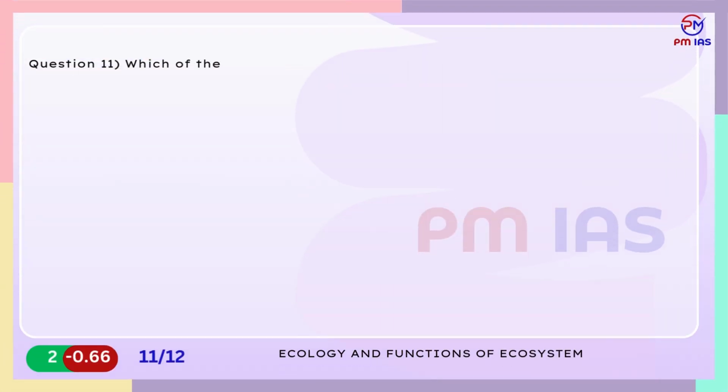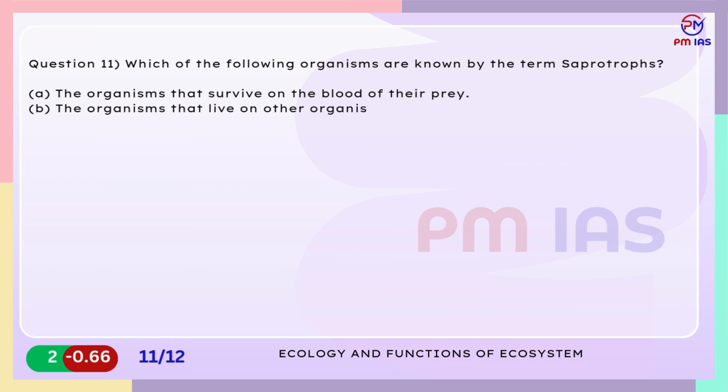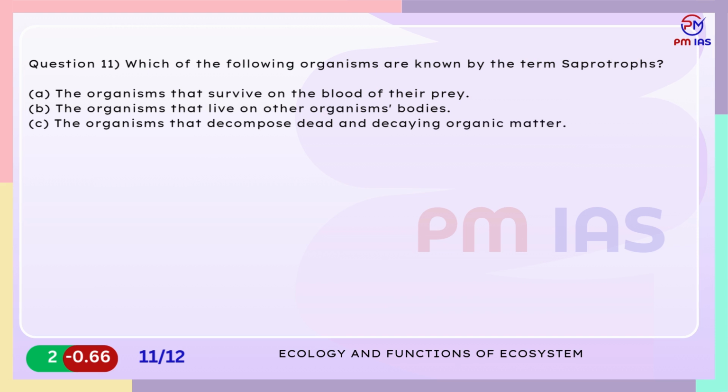Question 11. Which of the following organisms are known by the term saprotrophs? A. The organisms that survive on the blood of their prey. B. The organisms that live on other organisms' bodies. C. The organisms that decompose dead and decaying organic matter. D. The organisms that eat organisms of the same species.